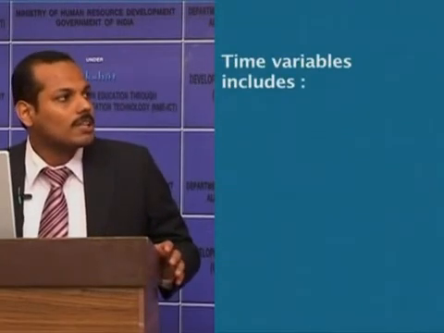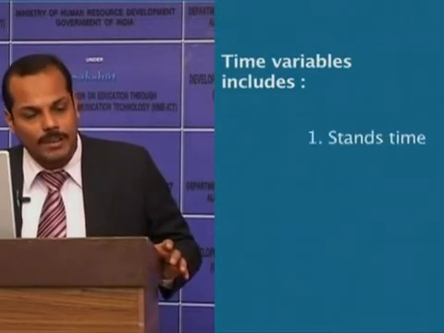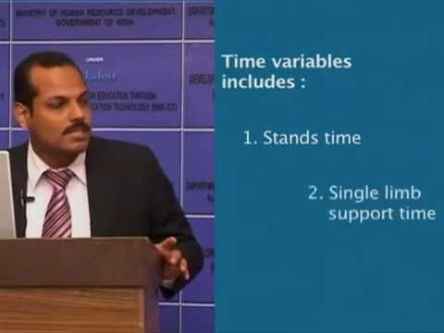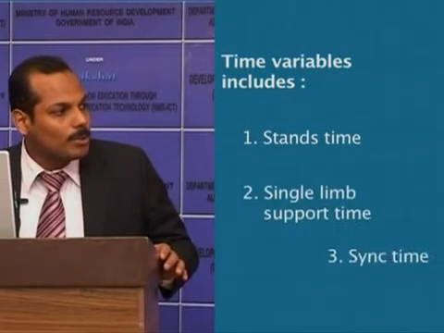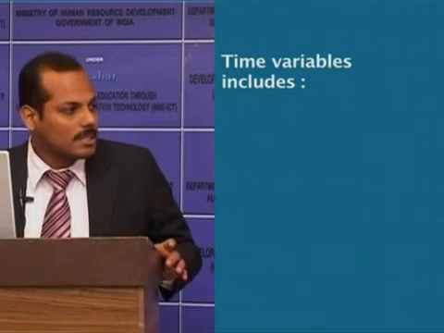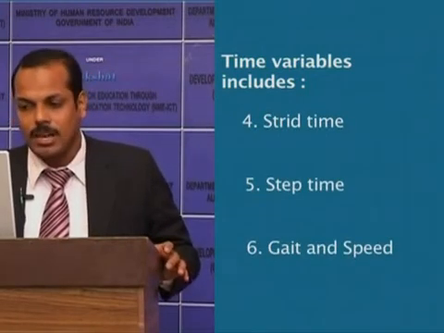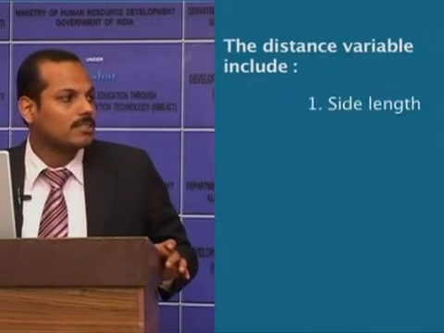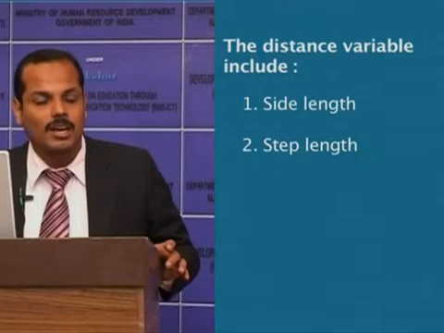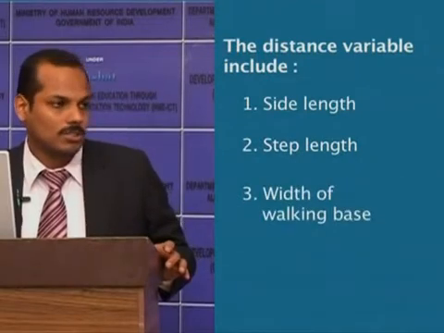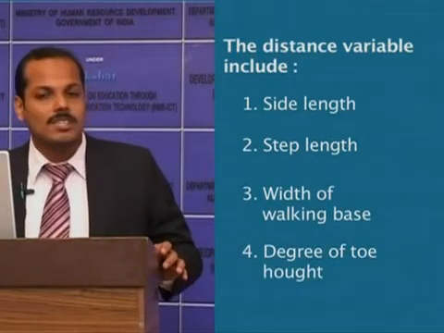Now we will be discussing the time and distance variables of a gait cycle. The temporal or time variables include stance time, single limb support time, swing time, stride time, step time, cadence, and speed. The distance variables include stride length, step length, width of walking base, and degree of toe out. We'll be discussing each of them.